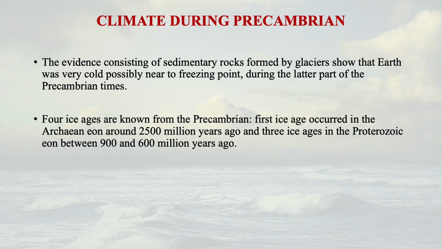Almost 4 ice ages were known in the Precambrian period. The first ice age occurred in the Archean, around 2500 million years ago, and thereafter 3 ice ages in the Proterozoic eon between 900 and 600 million years ago. So there were 4 ice ages in the Precambrian period.